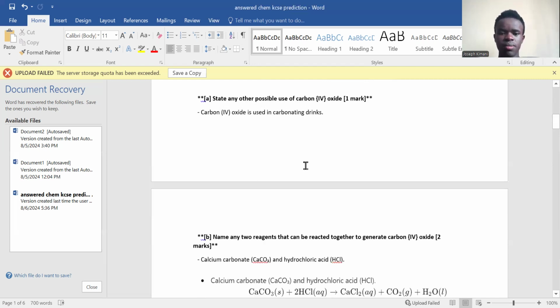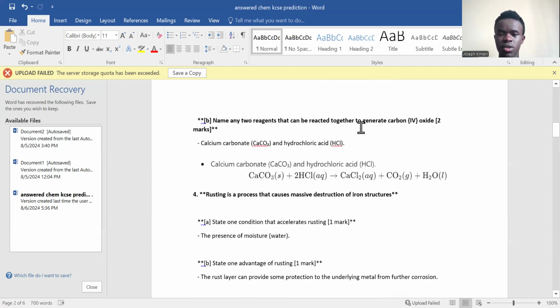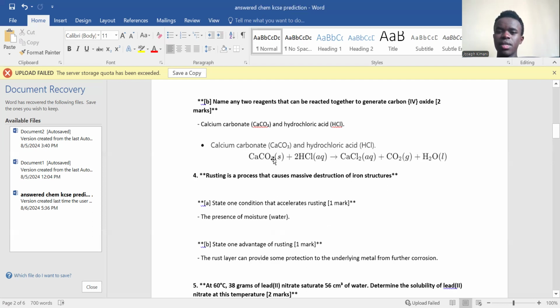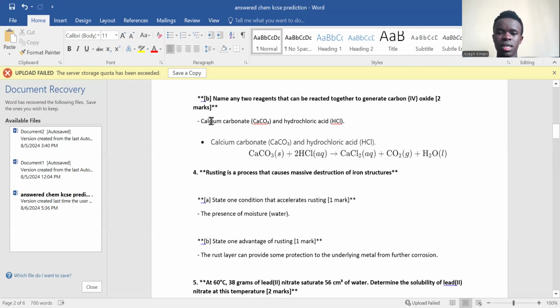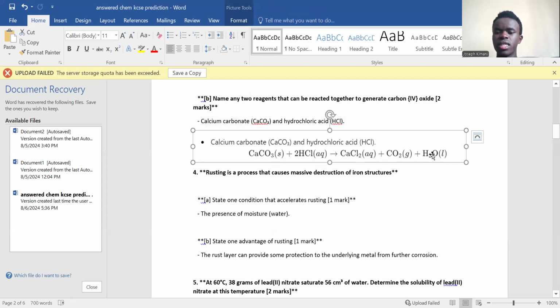Now we go to the next part. Name any two reagents that can be reacted together to generate carbon dioxide. There are many reactions that can generate carbon dioxide. In this case, I want you to remember the topic of acids, bases, and indicators. Remember I said that if you react a carbonate with an acid, the results will be a salt, carbon dioxide, and water.